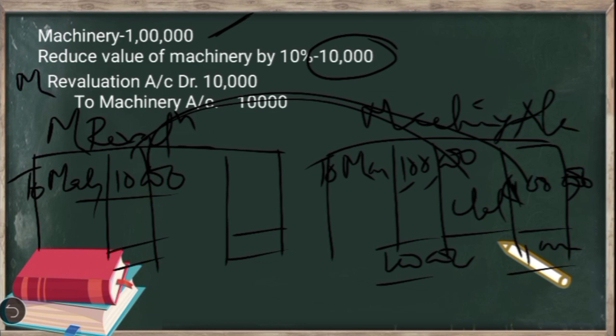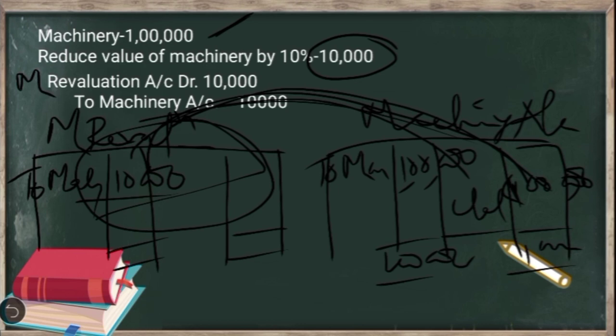So here we don't want to change the values of assets and liabilities, but want to show the effects of revaluation through the partners' capital account. So that is why we prepare the memorandum revaluation account. I hope you understood this example. When we prepare the memorandum revaluation account, we just show the effect of revaluation in that account. The corresponding entries will not be passed in the assets and liabilities accounts.